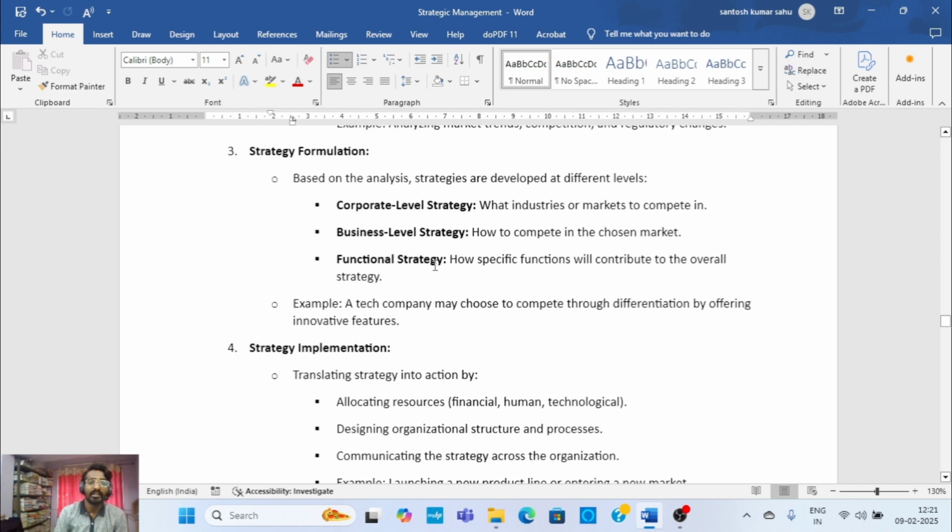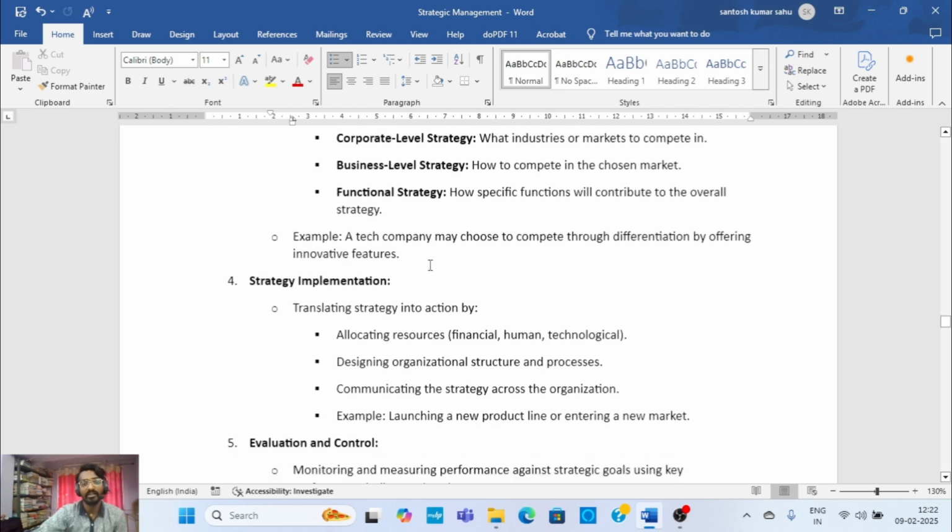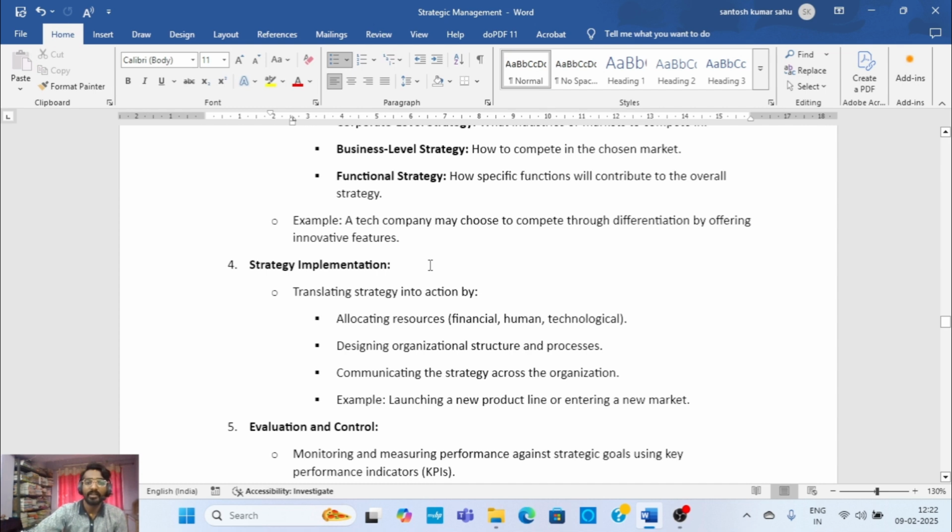Now come to the third part, strategy formulation, where three strategies are applied: corporate level, business level, and functional level. Corporate level decides what industries or markets to compete in, business level decides how to compete in the chosen market, and when we discuss the functional strategy, it is how specific functions will contribute to the overall strategy. For example, a tech company may choose to compete through differentiation by offering innovative features. So this is an example.